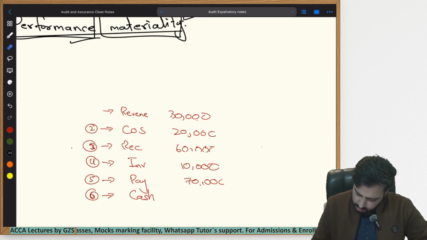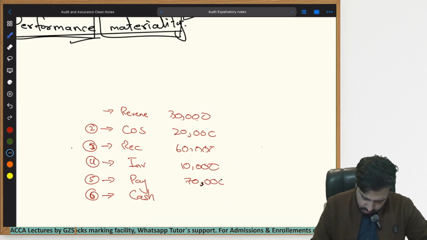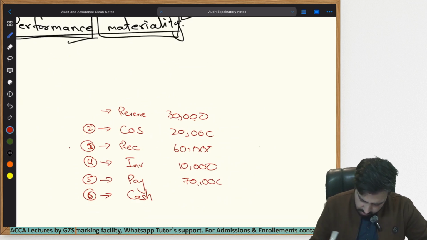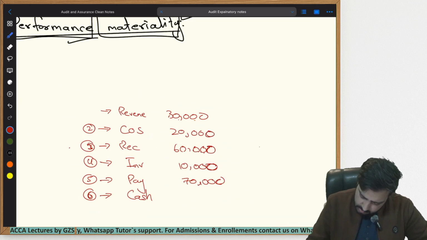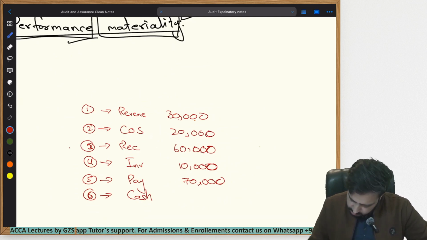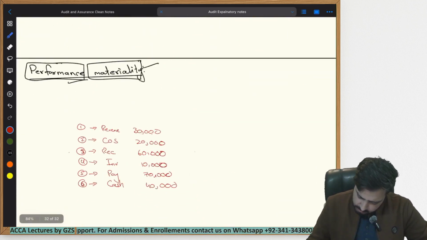All right, now. So this is 70,000. This is 10,000. This is 60,000. This is 20,000. This is 30,000. This was the first part. And cash was, let's say, 40,000. Yes, this was the example. Am I missing something? Let's check. No, the cash was 40,000.